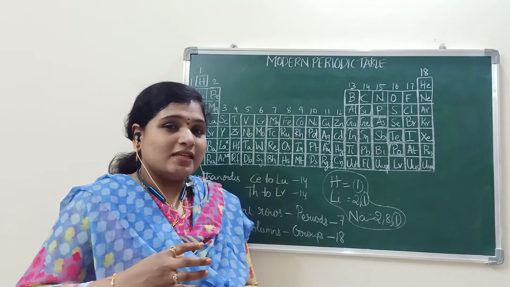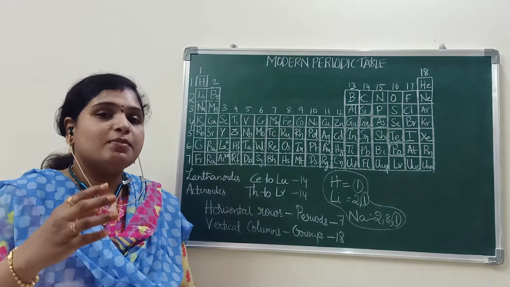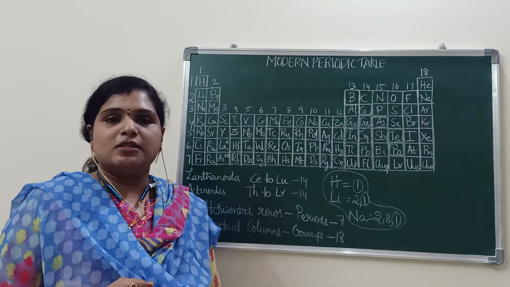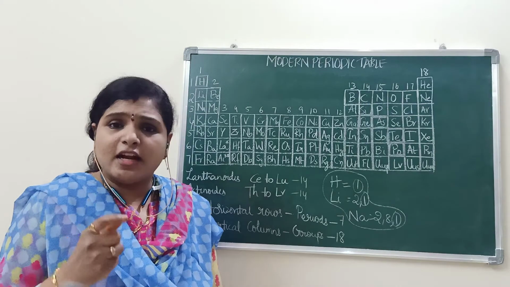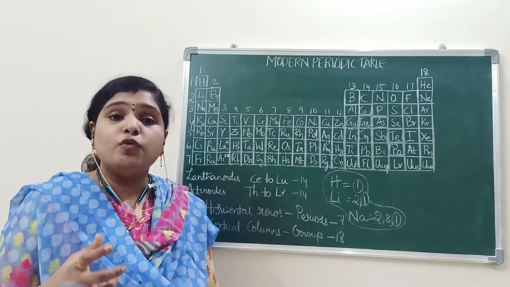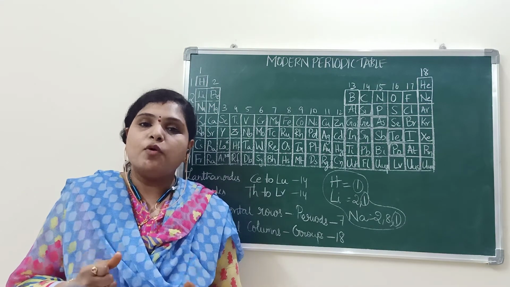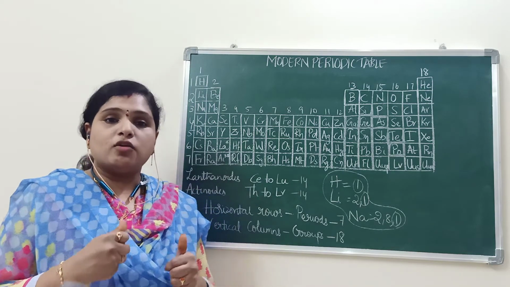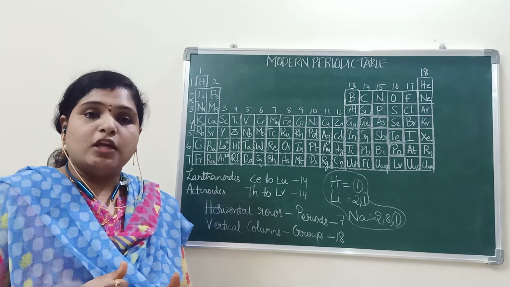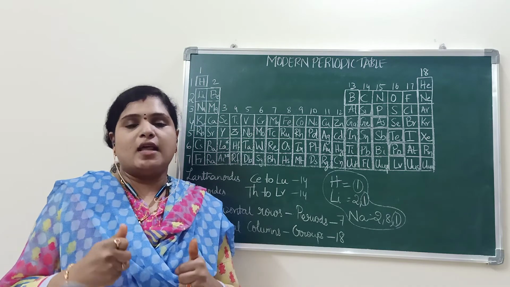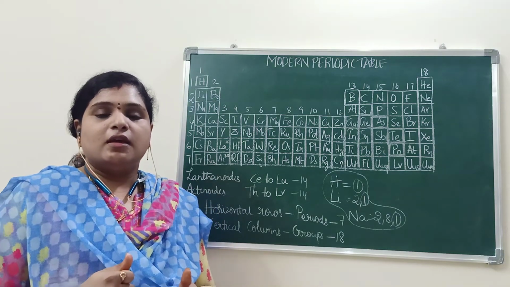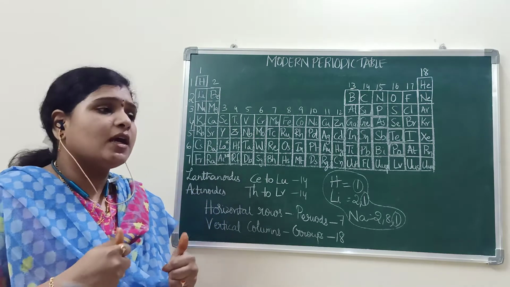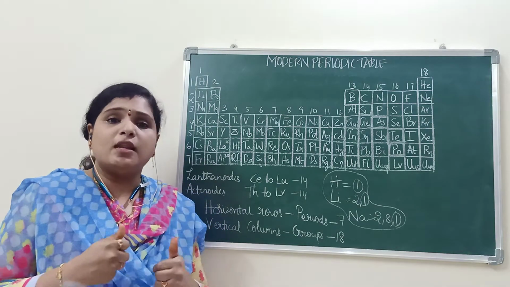Now I am discussing about groups. What is the basis for the modern periodic table? Atomic numbers. If we consider the atomic numbers, they will give you information about the electronic configuration. If we know the electronic configuration, you can know the number of valence electrons, because the number of valence electrons will determine the combining capacity of elements.